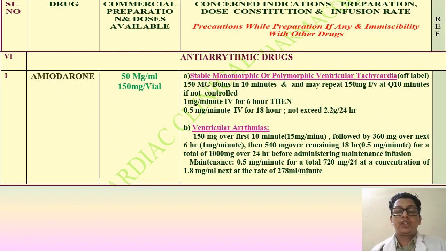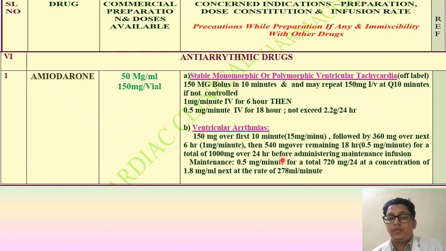Amiodarone, antiarrhythmic drug, 50 milligram per ml or 150 milligram vial available. Stable monomorphic or polymorphic VT, off-label use: 50 mg bolus in 10 minutes and may repeat 50 mg IV every 10 minutes if not controlled, and 1 mg per minute IV for 6 hours, then 0.5 mg per minute IV for 18 hours, not exceeding 2.2 gram per 24 hours.